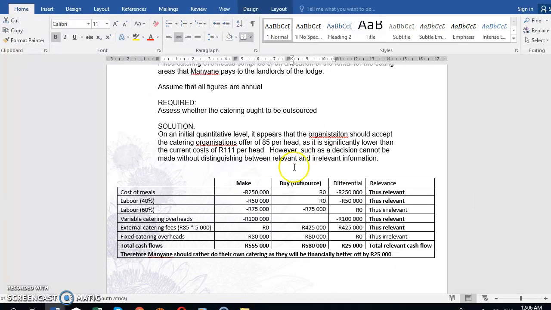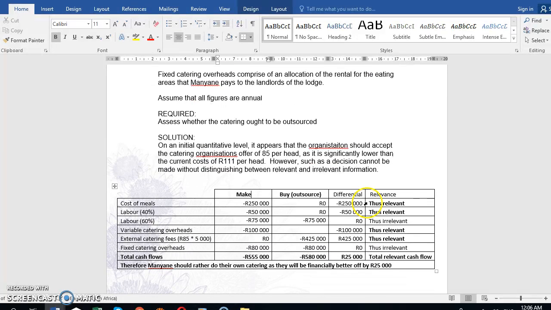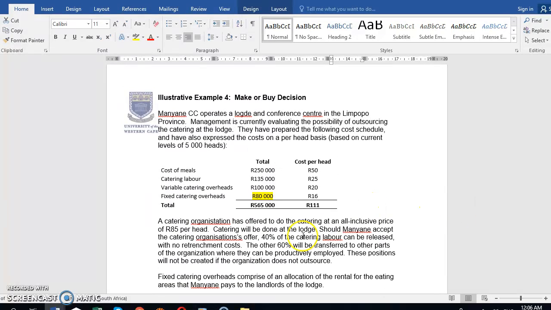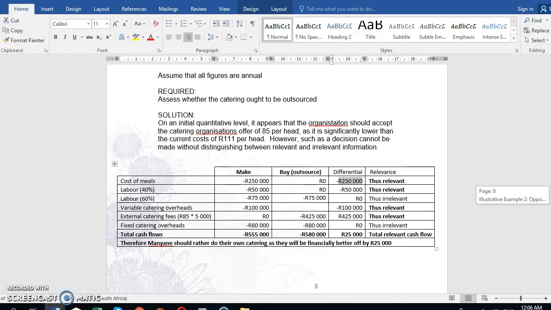If we make it ourselves, we will have to incur the cost of meals, and we have to incur the 40% labor. If we outsource, we incur nothing for meals. So the differential is 250, and that 250 is therefore relevant. The same with the 40% labor. Remember, the 40% labor can be released if we outsource. So if we don't outsource, we have to pay it. If we outsource, we pay nothing. So that 50,000 is differential, which makes it relevant.